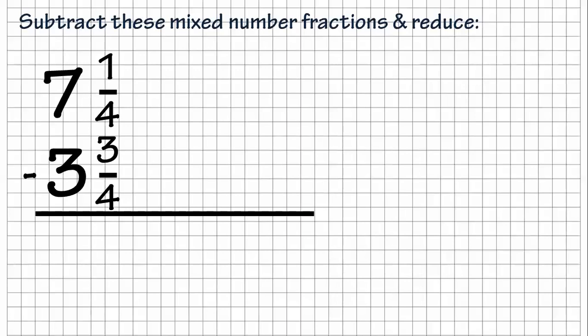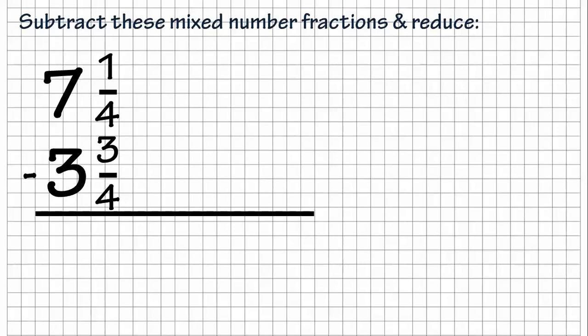I can't take 3 from 1. Some people, if you started working this and you got messed up, you might have got 2/4. Some people look at this and they just look at the two numbers and say, oh, 1 and 3. The difference of that's 2, and they go ahead and put that. But you can't do it that way, because you can't take 3/4 from 1/4. You have to make sure that you have the proper number there.